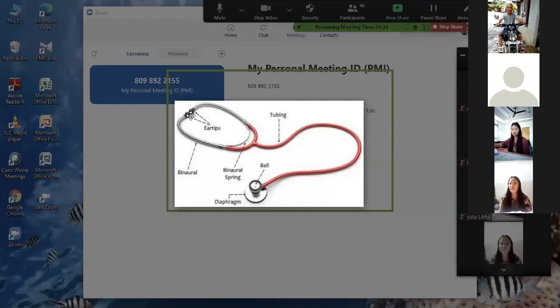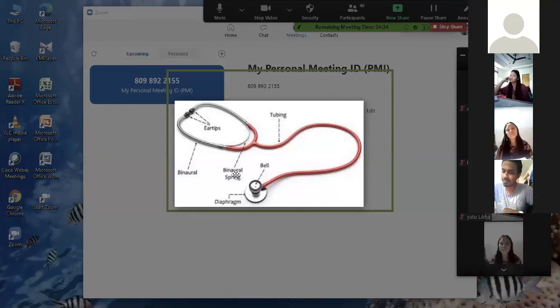See, these two things are the ear tips. This steel part that goes down is the binaural. This whole red part is the tubing. Then the binaural spring is the double-shaped part on the neck area. The down portion is the diaphragm, from where you can listen to the beats. The upside is known as the bell, B-double-L, bell. So: ear tips, binaurals, tubing, binaural spring, bell, and lastly the diaphragm. Got it?